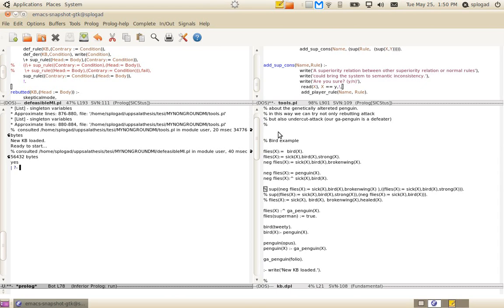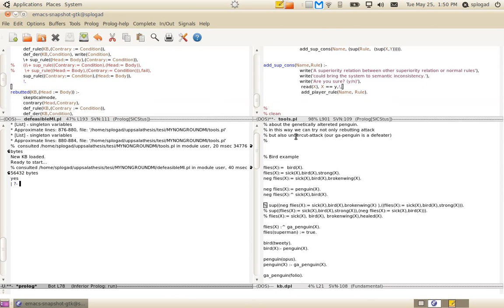In this brief tutorial, I will show you how my metainterpreter works. I'm using Emacs to edit my Prolog file, and I split the window into four parts. In the top, we can see the real metainterpreter.